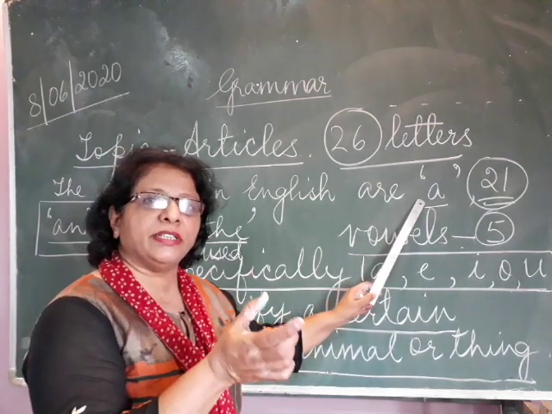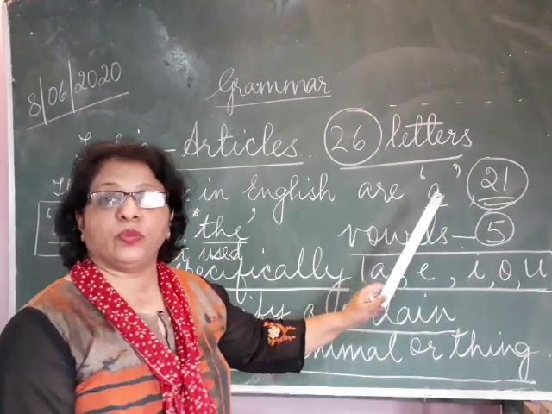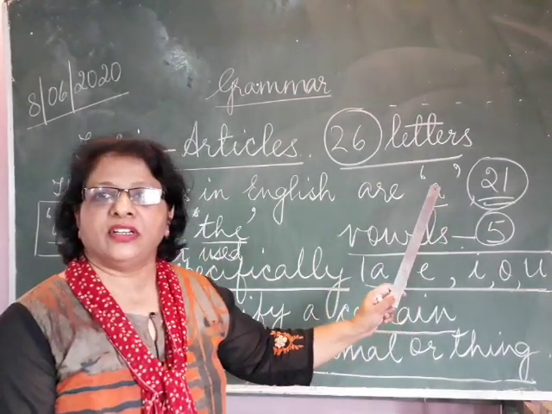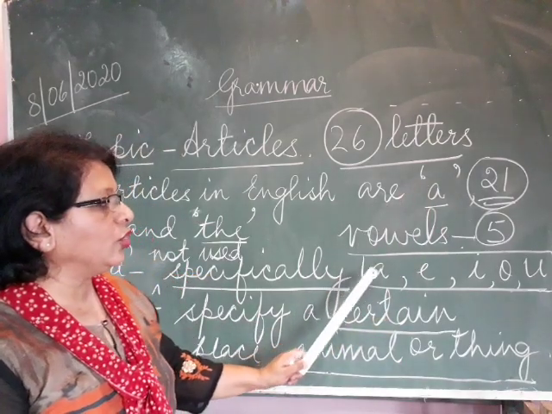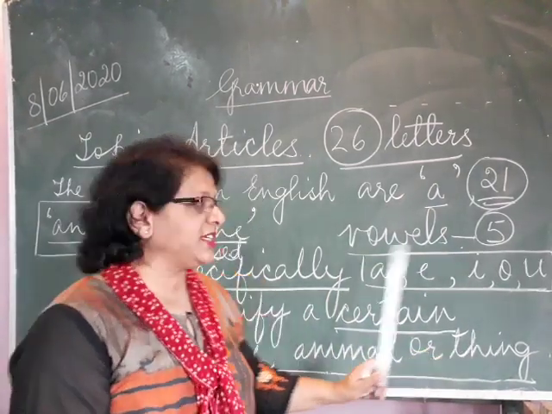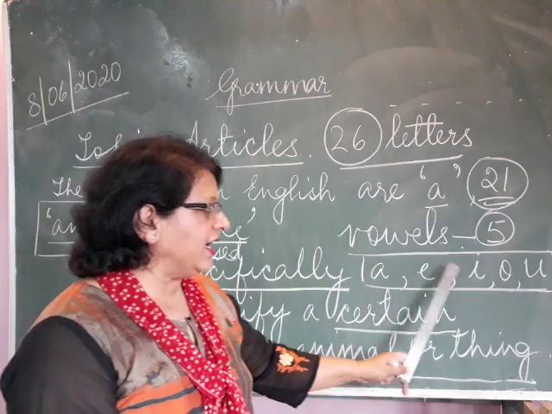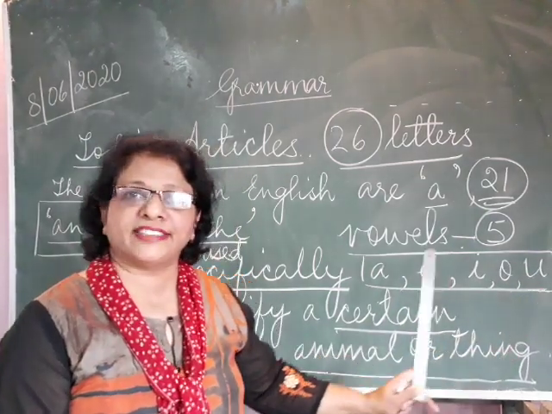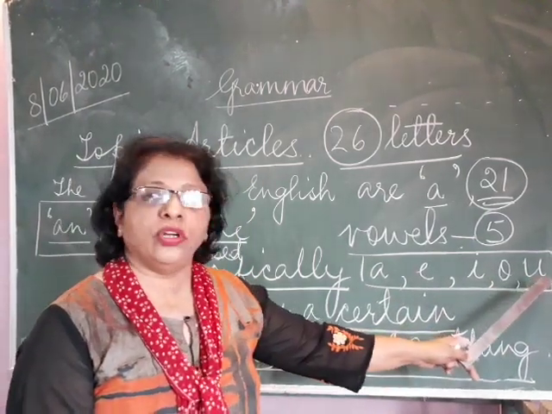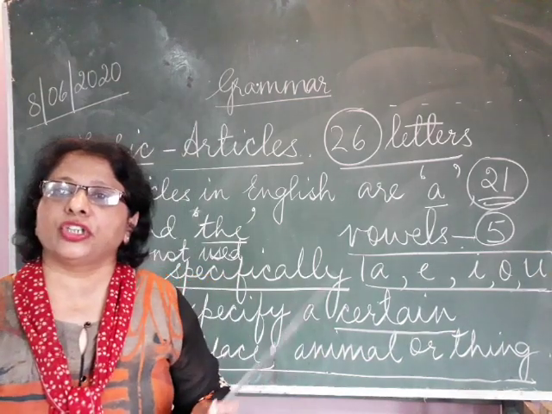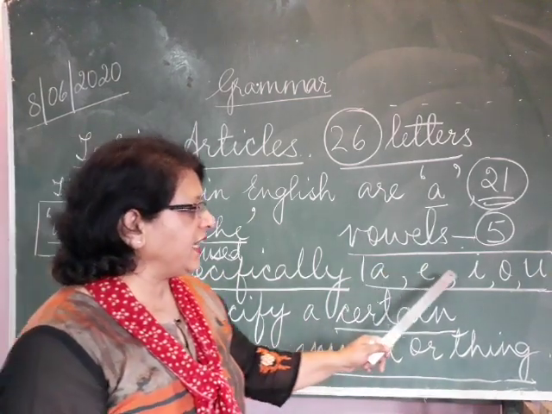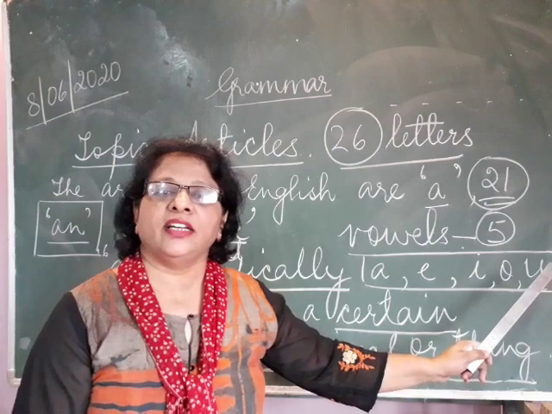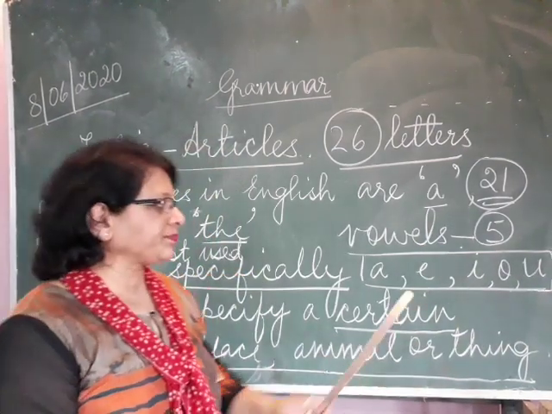Article a accompanies words which begin with a consonant. And which are the consonants? All the letters in the alphabet excepting A, E, I, O and U. These 5 are the vowels in the English alphabet.